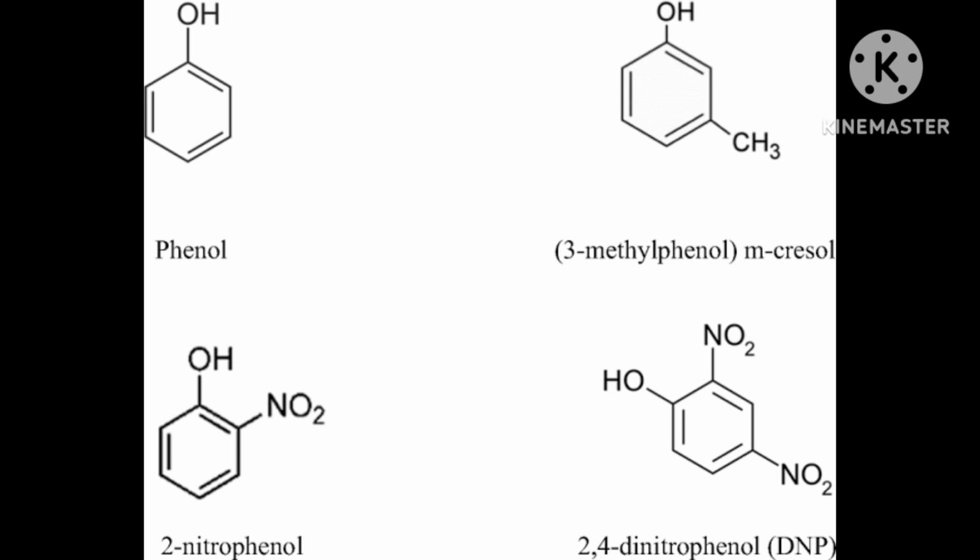The example of vinylic alcohol is CH2 double bond CH and one OH. OH is attached with this first carbon, one hydrogen and one OH is attached, and after that it is attached with a double bond to another carbon.